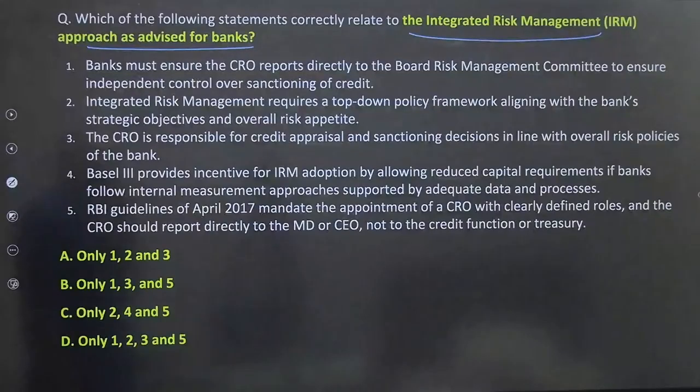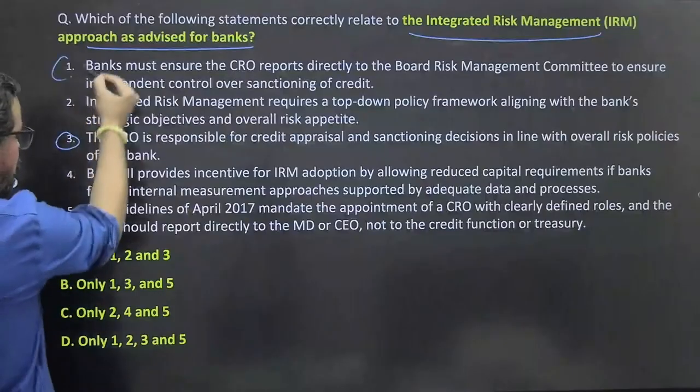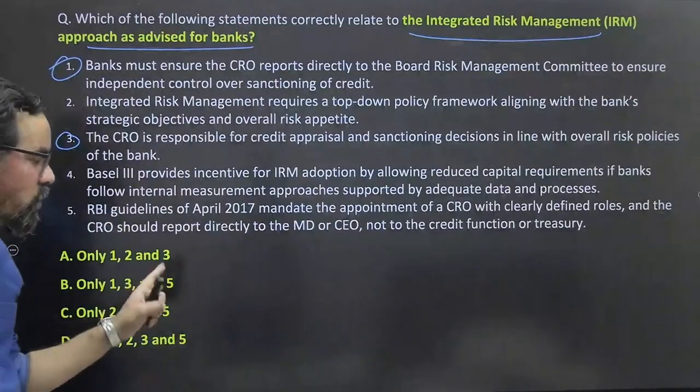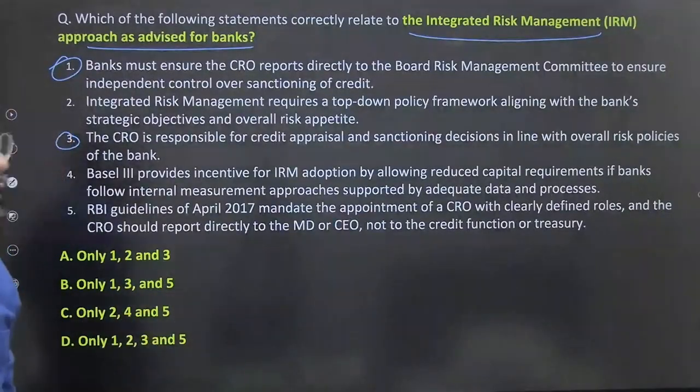Third: the CRO is responsible for credit appraisal and sanctioning decisions in line with the overall risk policies of the bank. Fourth: Basel 2 provides incentive for IRM adoption by allowing reduced capital requirement if the bank follows an internal measurement approach supported by adequate data and processes. Fifth: RBI guidelines mandate the appointment of a CRO with a clearly defined role, and the CRO should report directly to the managing director and CEO, not to the credit function or treasury.